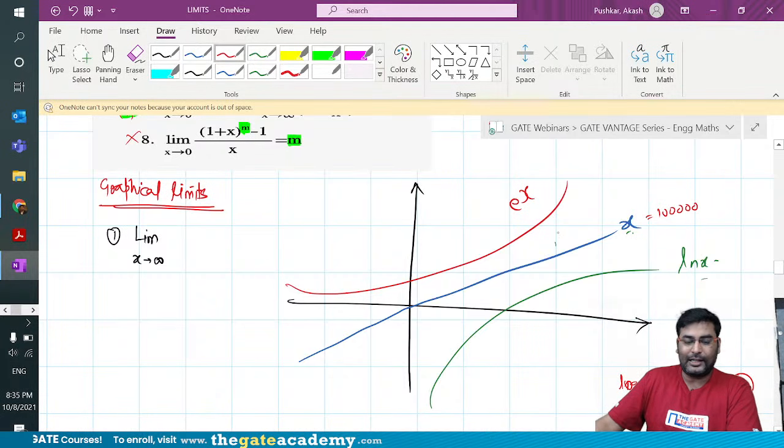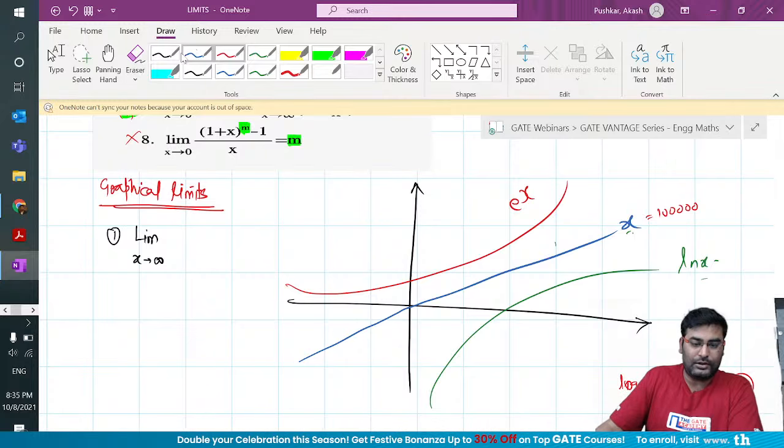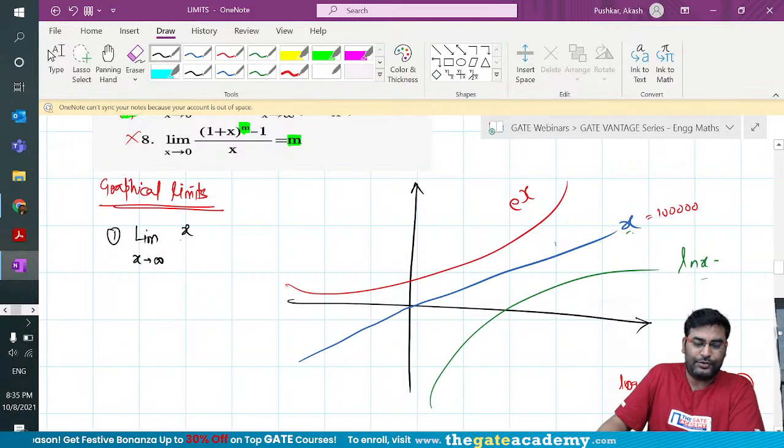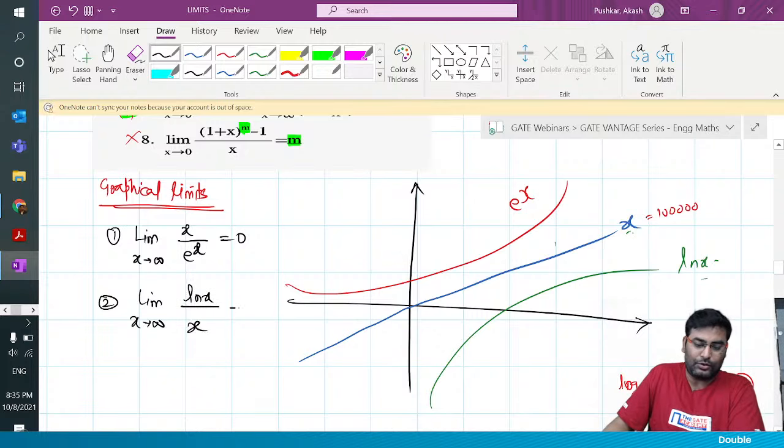And that's where, when you get a question like this, you are not able to solve it by some method or some formula. You have to use concepts of graph, and that can be very useful. I have seen especially computer science students being asked questions on this concept. So what is the concept? It is pretty simple: limit x tends to infinity of x by e to the power x is 0. Similarly, you can write limit x tends to infinity of ln x by x is also 0.